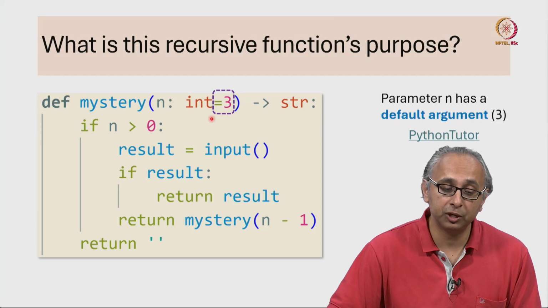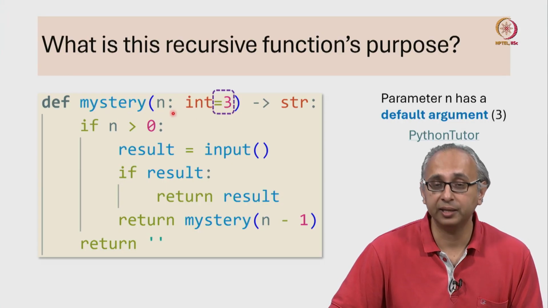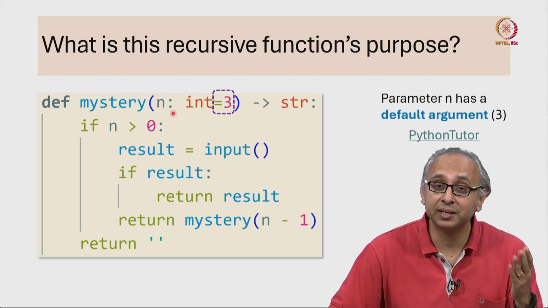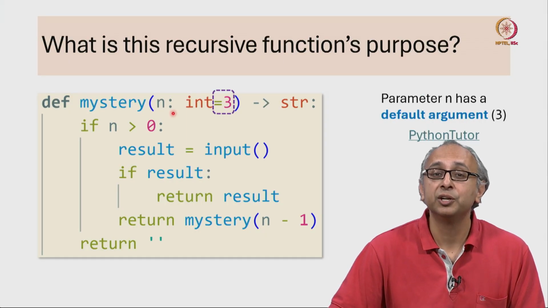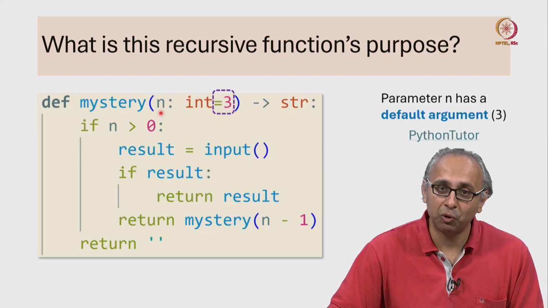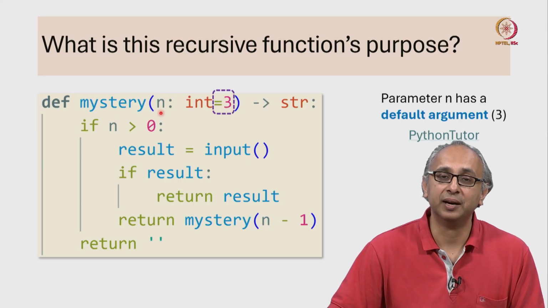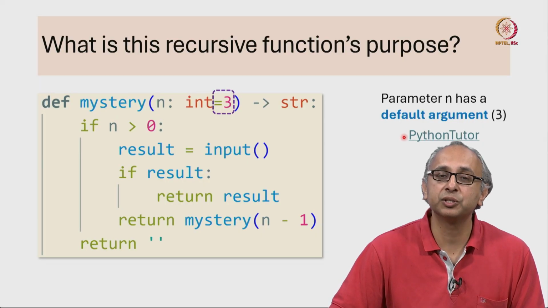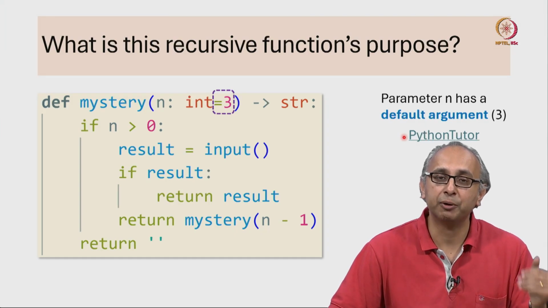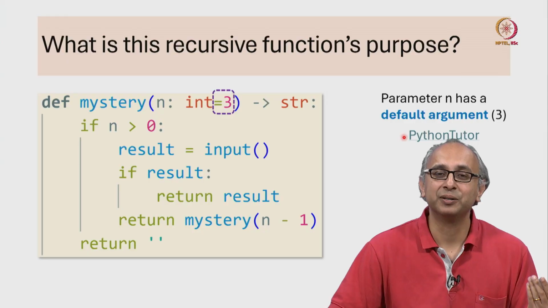This means that you can call this mystery function either with some argument or with no arguments at all. We have seen an example of such a function. Do you remember the input function, which you can call with no arguments at all? Well, this mystery function can also be called without any arguments, and we will see how it works on this Python tutor link. Hopefully, that review of how it works will help you understand what this function's purpose is.